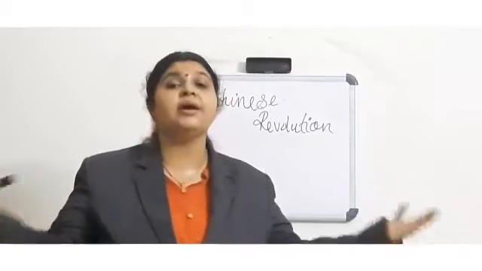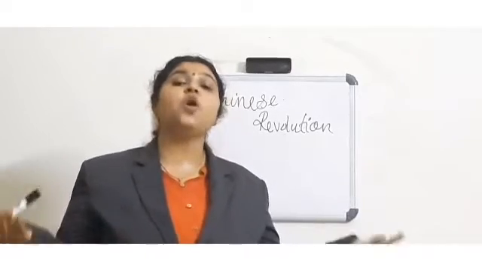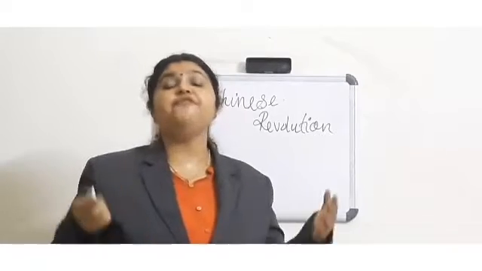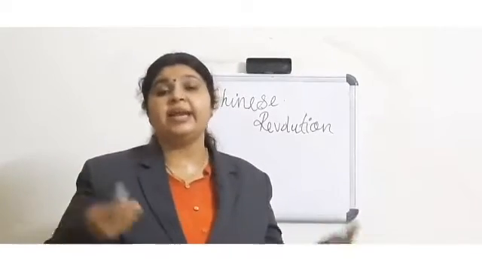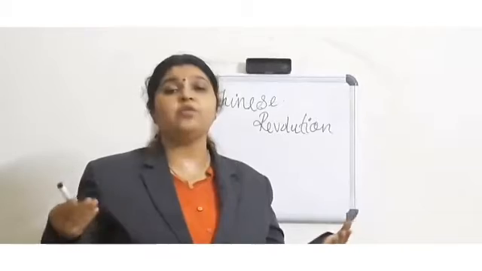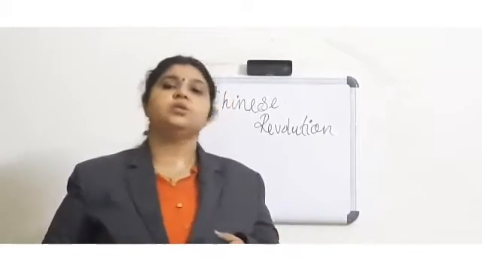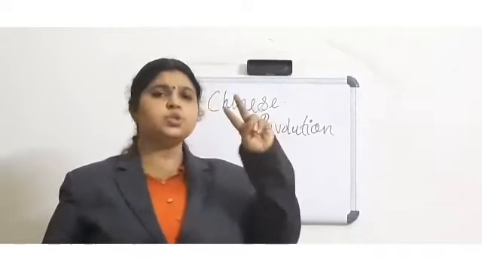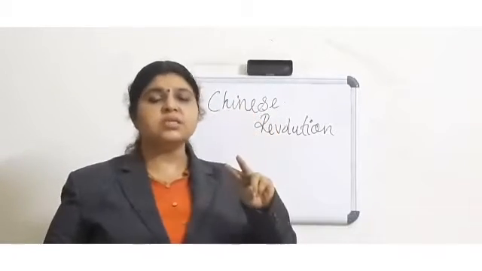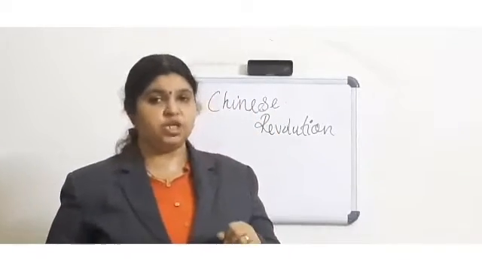Open door, China is open. According to the open door policy, any foreign country has the right to enter China and the right to maintain trade relations with China. So these two are the major causes of the Chinese Revolution.